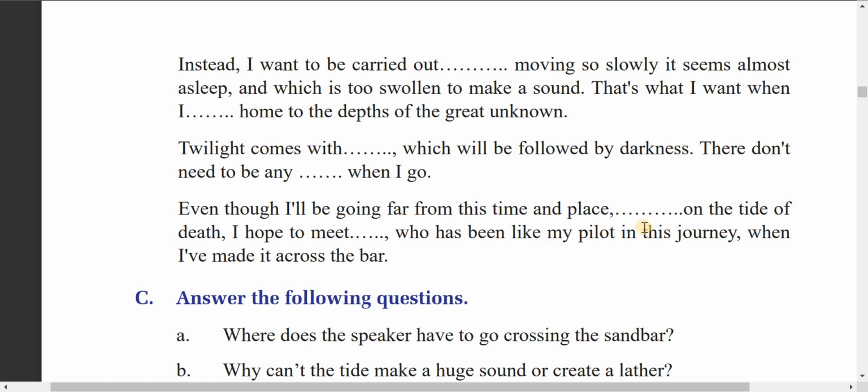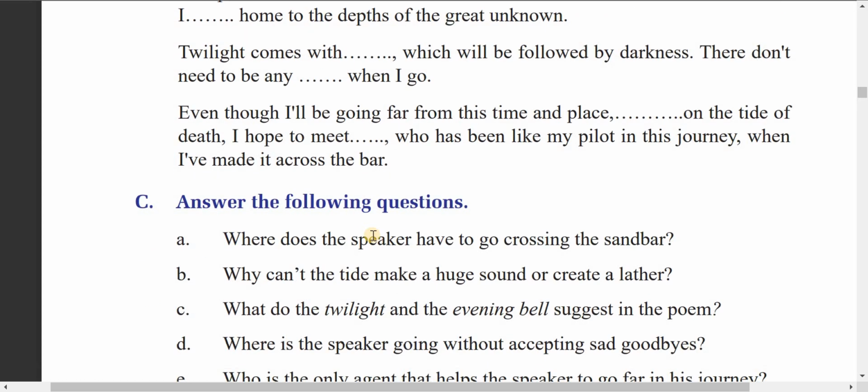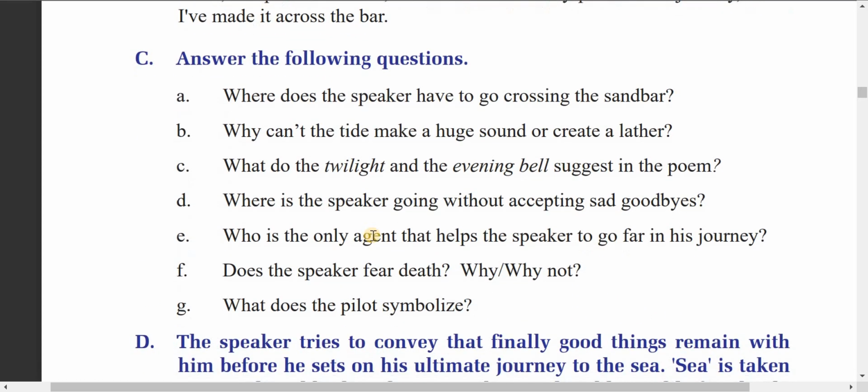Even though I will be going far from this time and place, floating on the tide of death, I hope to meet God, who has been like my pilot in this journey, when I have made it across the bar. So we can fill in the gaps, blanks in this way. Now let's talk about the question answers given here.